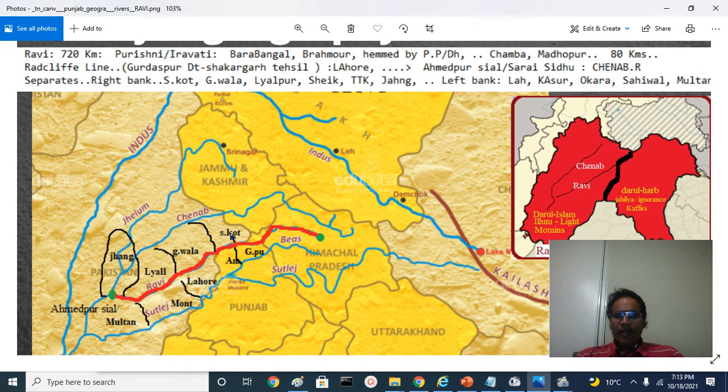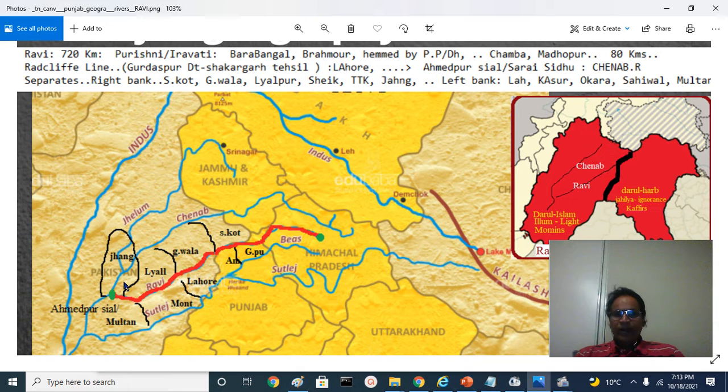Shakargarh Tehsil, Sialkot district, the Sialkot, Pasrur and Zafarwal and all those areas. Then Gujranwala district on the right hand side of the river, the city, the district of Sukerchakia Misl, where Maharaja Ranjit Singh came from. Then Faisalabad district, Canal Colony district, Lyallpur district, Toba Tek Singh, Samundri, and so on.